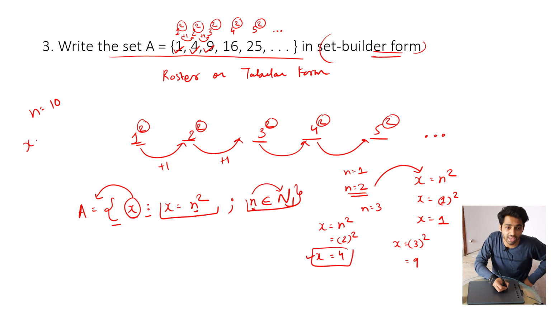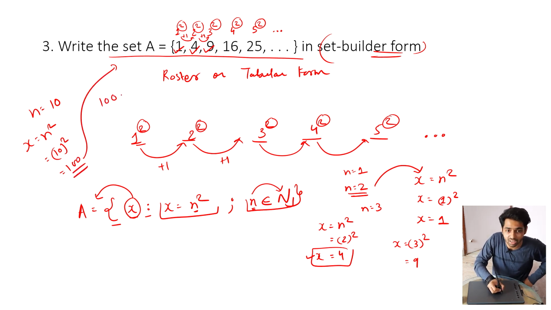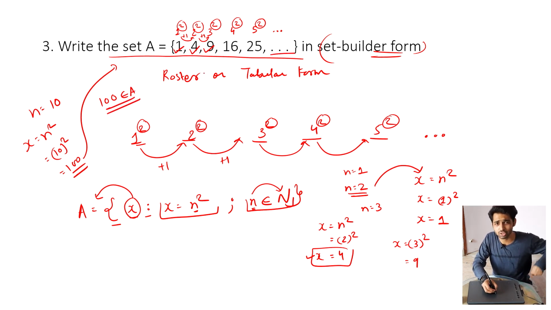So x is equal to n square, which is 10 square, and that will be 100. Now 100 also belongs to A, because it goes on indefinitely. So it is basically the set of squares of natural numbers.